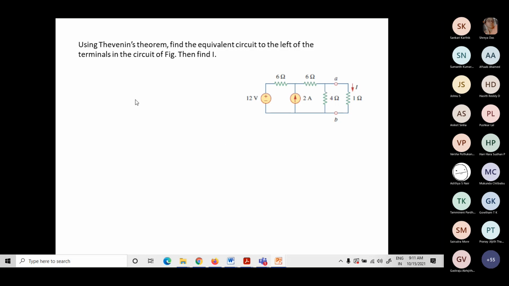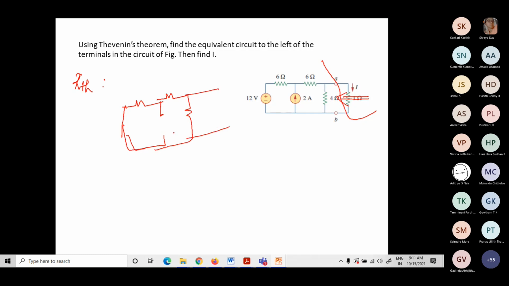Now I hope you can solve it by yourself. Either you go for mesh analysis or nodal analysis, because in nodal analysis we have two nodes, and in mesh analysis, if I proceed, I have two loops. For example, again for Thevenin's theorem, we are going to remove this load resistor and we have to find the RTH. Can anyone tell me quickly what will be the RTH value for this? The voltage source can be short circuited and the current source can be open circuited. And here we have 6 ohms, 4 ohms.